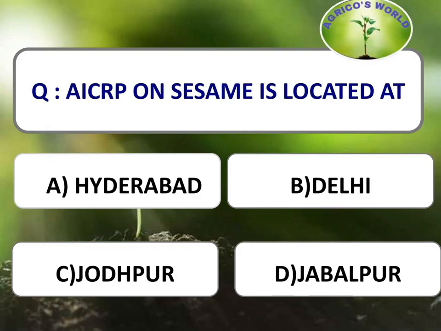AICRP, that is All India Coordinated Research Project on Sesamum, is located at? It is located at Jabalpur. Even the NRC, that is National Research Center of Sesamum, is also located at Jabalpur.